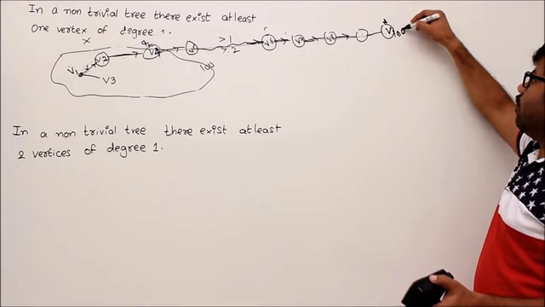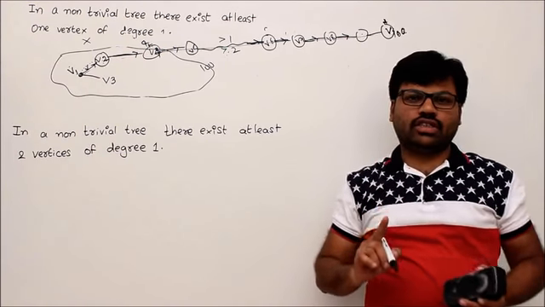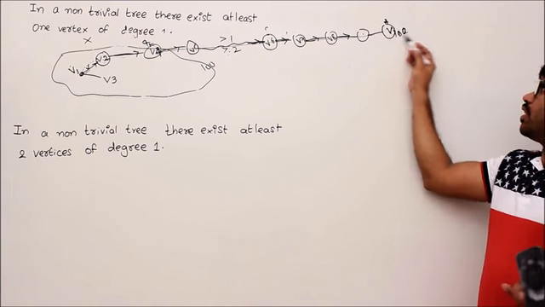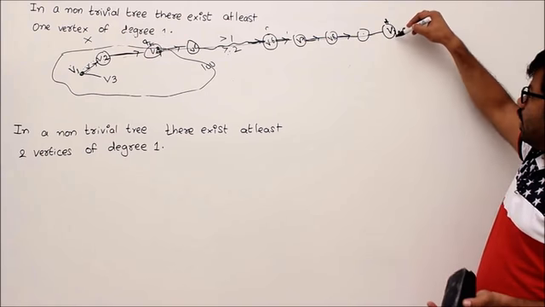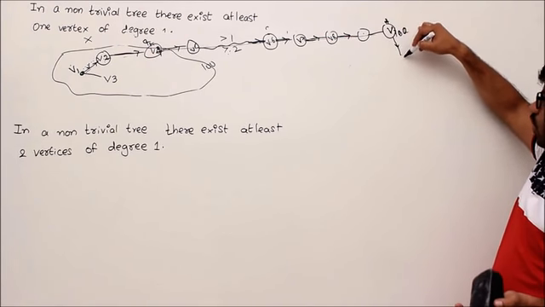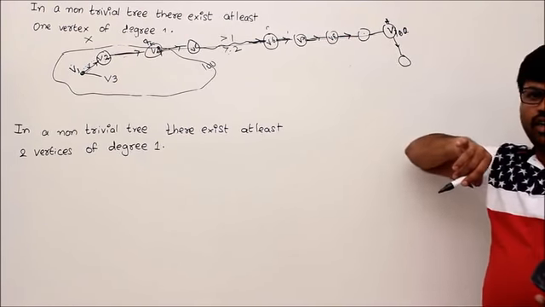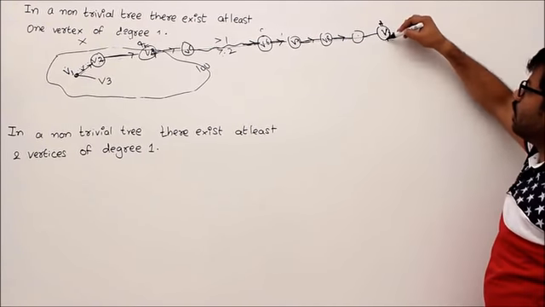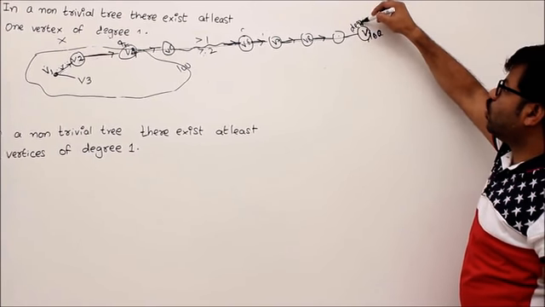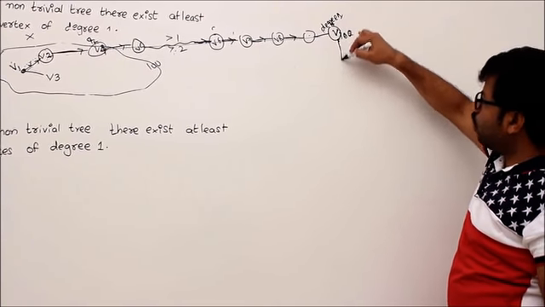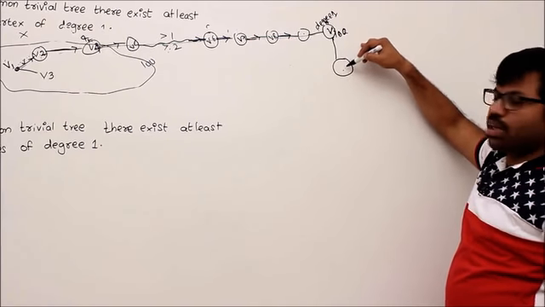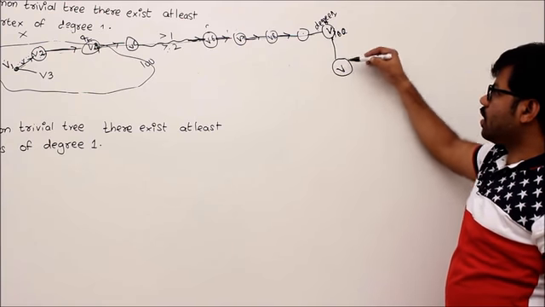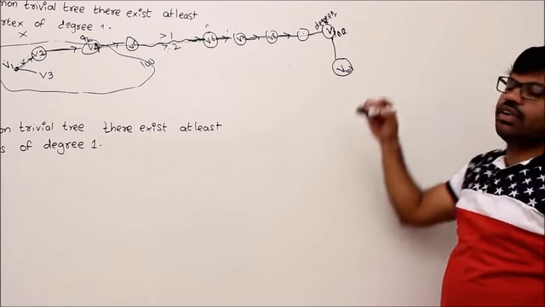Let's say that vertex is V100. Then I will ask you this question: why are you stopping here? Your answer is, there is no other vertex to go. Then I will ask you, really, if there is one more edge to it, then you can go to that point, right? Then the only reason you are not going to a new vertex is that definitely its degree is 1. You can't escape now. You can't say that you can go. If you can go, then you should go. But if you are going, then since you said you are not repeating the vertices, definitely you should go to a new vertex called V101.